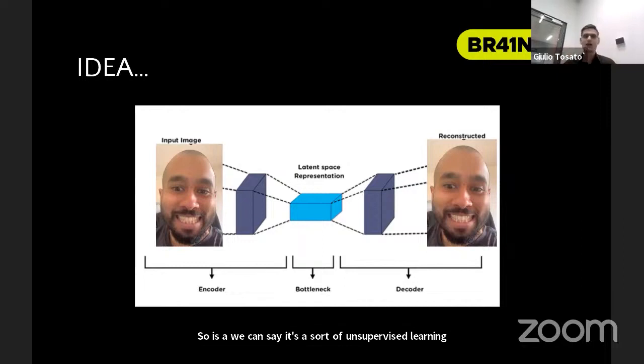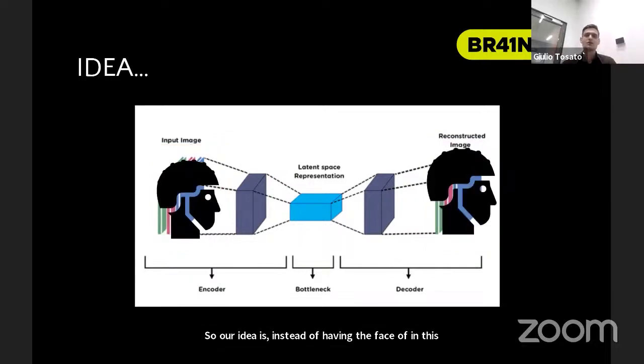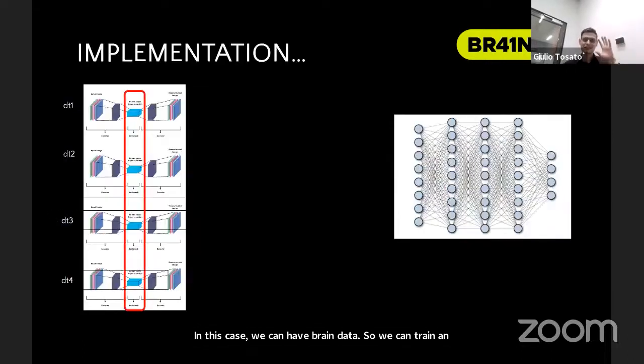When we show a lot of pictures, this autoencoder will be able to extract the most important features in a latent space that is low dimensional. We can decide the dimension of the latent space, but usually it is way smaller than the picture itself. In this way, we're able to compress our data, and even if we don't have a really good connection, we'll be able to have a really nice call. So our idea is, instead of the face of Udesh, in this case, we can have brain data. So we can train an autoencoder on brain data. And now, that's the full idea.